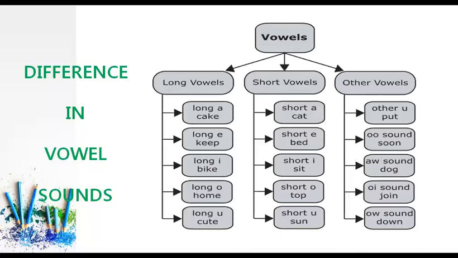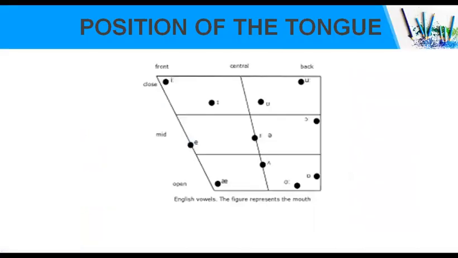In this slide, you can see that there are a few vowel sounds, like long vowels and short vowels, and what the differences between them are. How we pronounce long vowels, which we stretch while pronouncing, and how we pronounce short vowels, in a very short manner. Now, a very important part is the role the tongue plays in the production of vowel sounds. The tongue plays a very vital role in producing these vowel sounds.